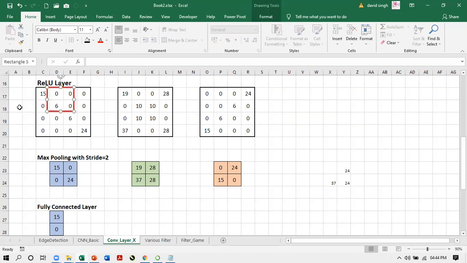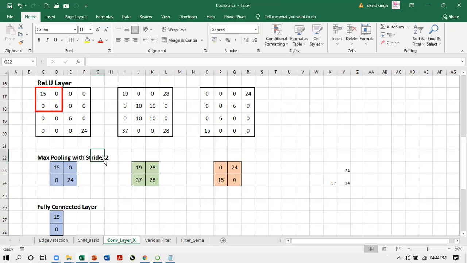Then we shift the window to the next set of pixels. Here it is 6. Then we shift the window to the next set of pixels. Here it is 0. So for each shift of the window, the maximum number is taken out. Now, depending on the requirement, you can also decide whether the window will be shifted by 1 pixel or 2 pixels or 3 pixels. That is called stride. Stride is the number of pixels you skip while shifting the window.